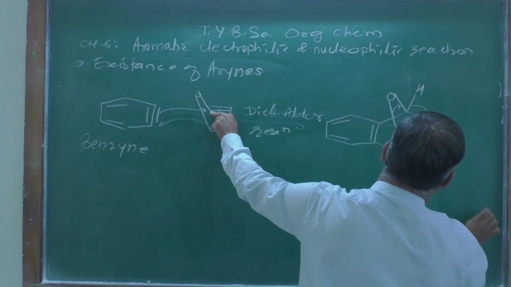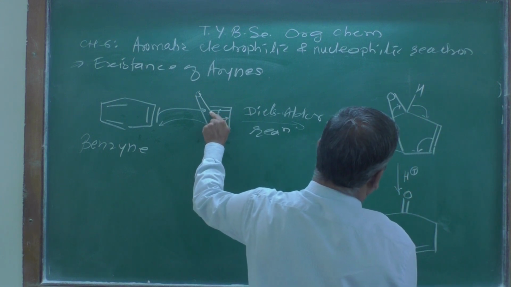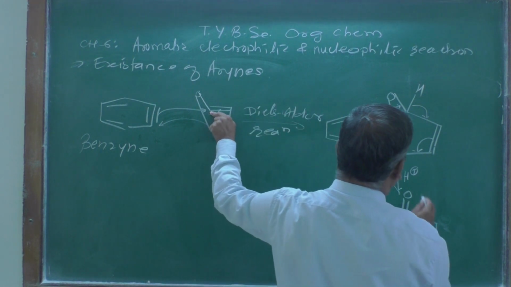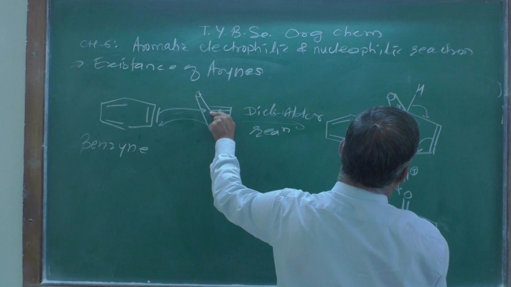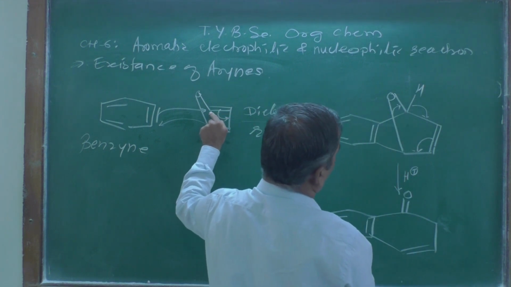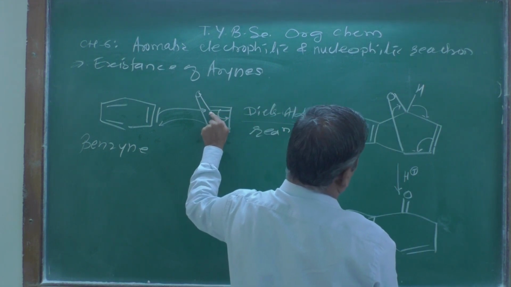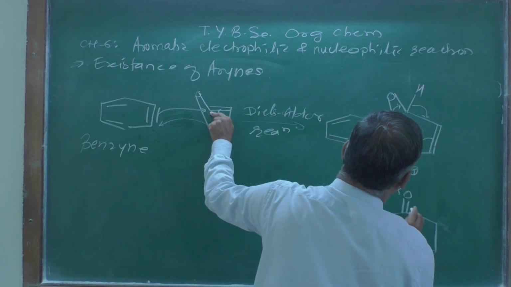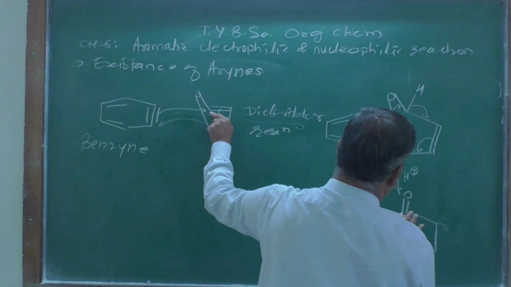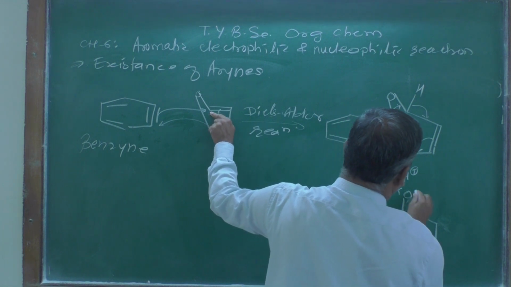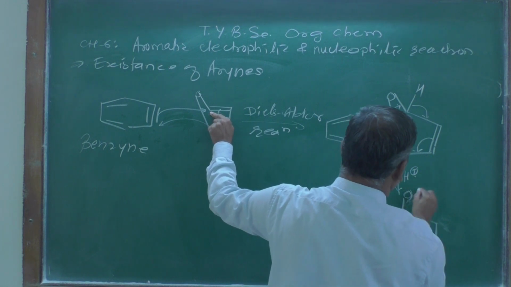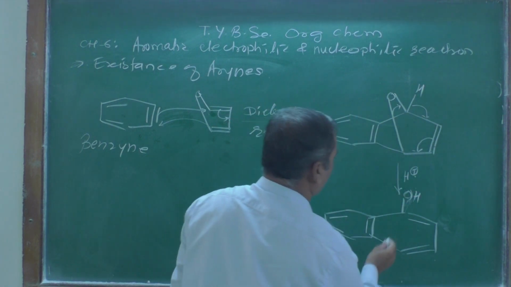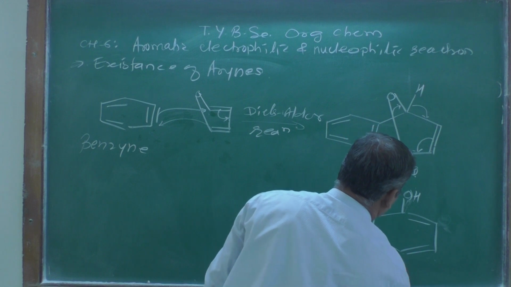So there is formation of the double bond, and let me write how this double bond goes over there. This double bond shifted, not over here. One of the hydrogen atoms comes over there, forms a double bond, and this double bond shifts, and this is nothing but alpha naphthol.